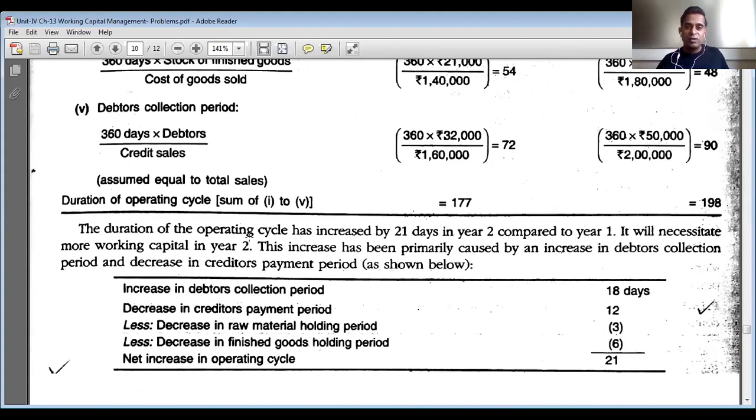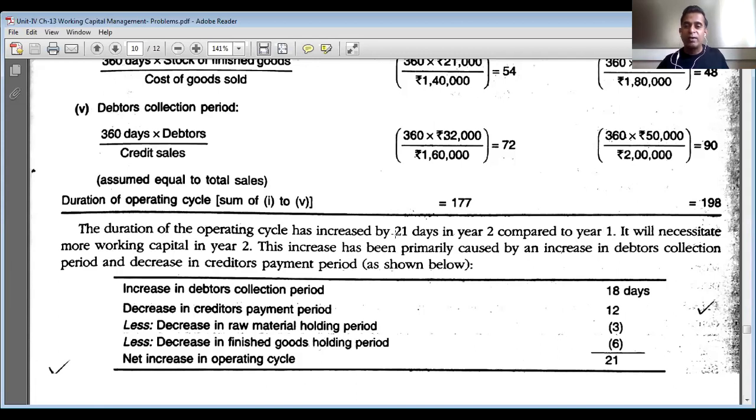The duration of the operating cycle has increased by 21 days in year 2. So 198 minus 177, you can find the difference in the operating cycles of year 1 and year 2. The difference is 21 days. What we can observe is that the duration of the operating cycle has increased by 21 days in year 2 compared to year 1. That is our first observation.